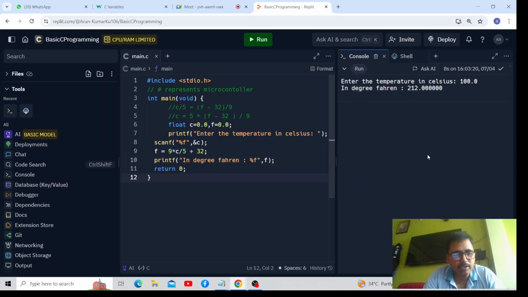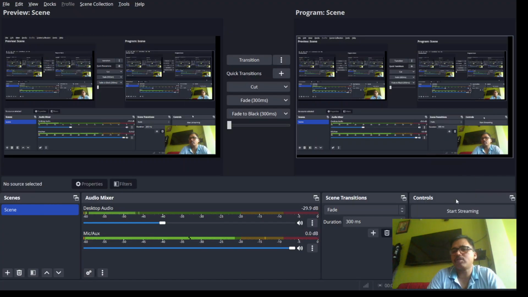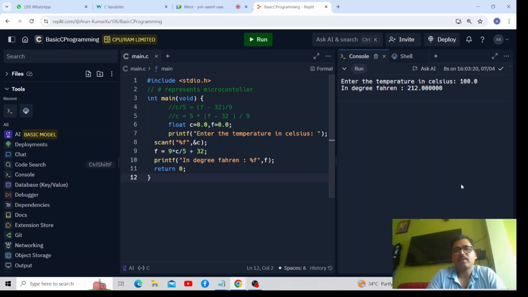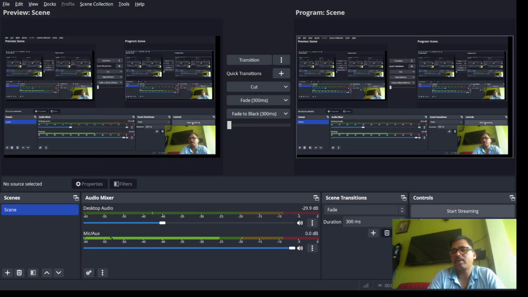So beta, this is enough for today. Got it? So I have introduced C language today. Any problem? No, sir. So you can practice offline or online also. It is your choice. Simply make an account on Replit.com, and there you can get so many compilers. Got it? Thank you.